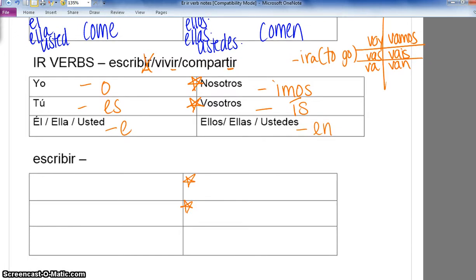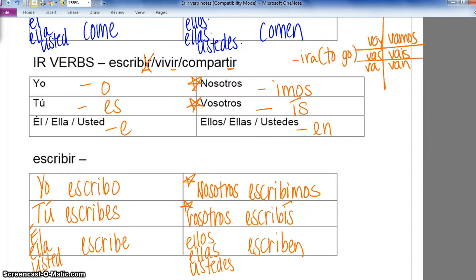Try the verb escribir. Pause the video. Excelente. You should have yo escribo, I write. Tú escribes, you write. Él escribe, he writes. Or ella escribe, she writes. Or usted escribe, you formal write. Nosotros escribimos. This one's different because it's got the I. Vosotros escribís, y'all write. That one's different because it's got the I, and you have to have an accent on it. It's an IR verb. And then the last one, ellos or ellas, they write. Or ustedes escriben, you write.